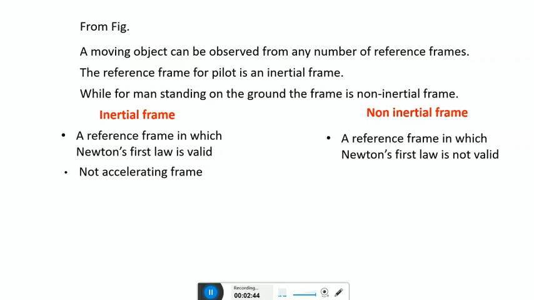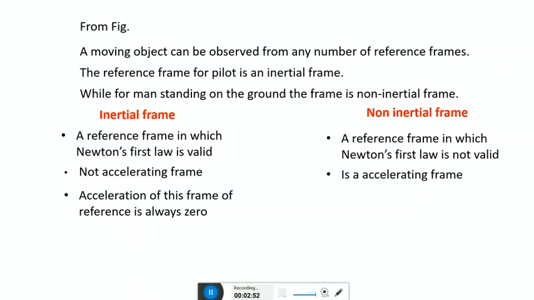Inertial frames are not accelerating frames, while non-inertial frames are accelerating frames. The acceleration of an inertial frame of reference is always 0, and a frame that moves with a uniform acceleration is a non-inertial frame.